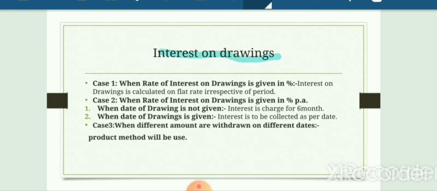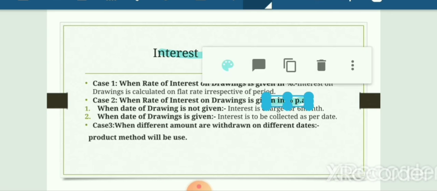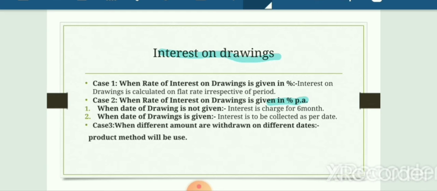Now, case 2. When rate of interest on drawing is given in percentage with per annum. Now, when per annum word is there, two situations may arise. First, when date of drawing is not given with percentage per annum, then interest is charged for 6 months. When date of drawing is given, then interest is to be calculated as per date or according to date. Case 3 is when different amount are withdrawn on different dates, then product method will be used. And I hope that all of you remember that product method.